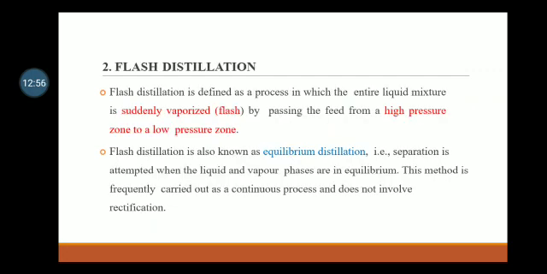Second, flash distillation. Flash distillation is defined as a process in which the entire liquid mixture is suddenly vaporized, that is flash, by passing the feed from a high pressure zone to low pressure zone. Flash distillation is also known as equilibrium distillation, that is, separation is attempted when the liquid and vapor phases are in equilibrium. This method is frequently carried out as a continuous process and does not involve rectification.